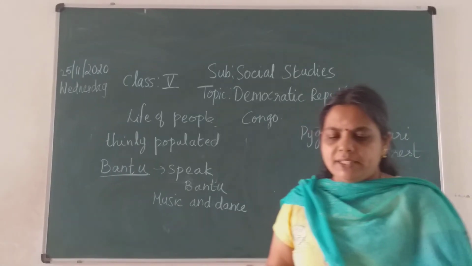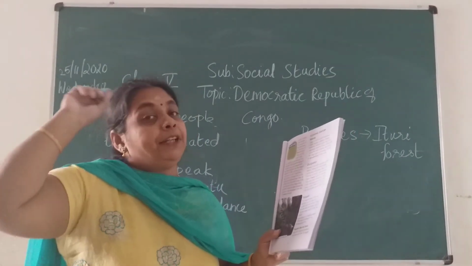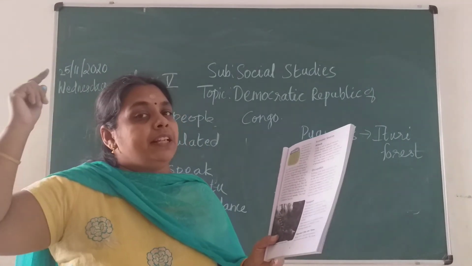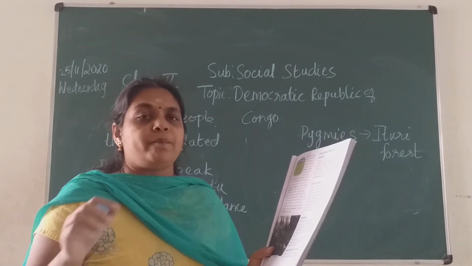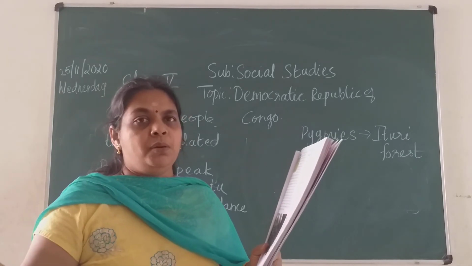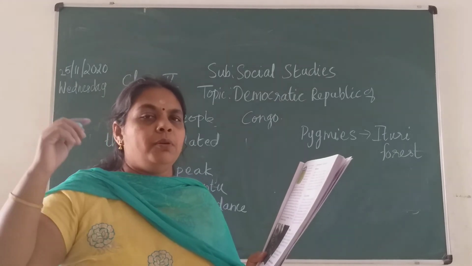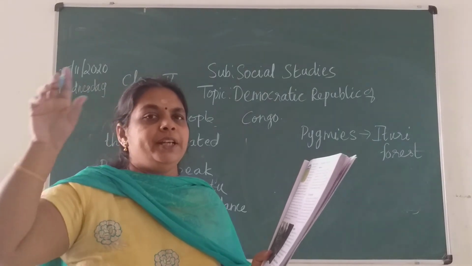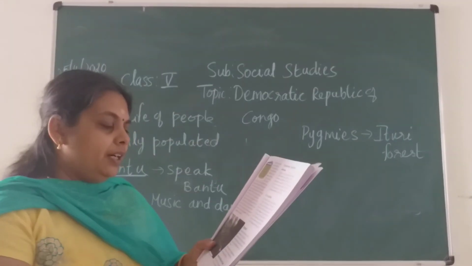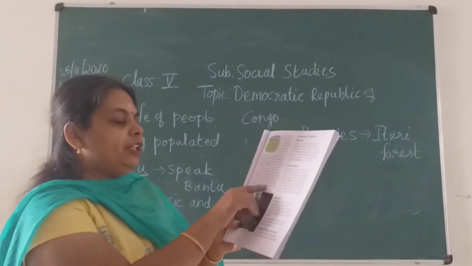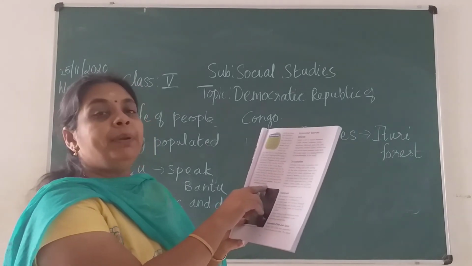Then the last point, they live in huts which are built on tree tops, children. As we discussed, the trees are very tall. The ground is very wet, so they cannot live on the ground. So the insects may come, the pythons or snakes or any animals can come and attack. So mostly they live on the tree tops. They build a small hut over there. This also you would have observed in videos, children. So they live in huts which are built on trees or poles. Because the ground is wet and marshy, they lead a primitive lifestyle.